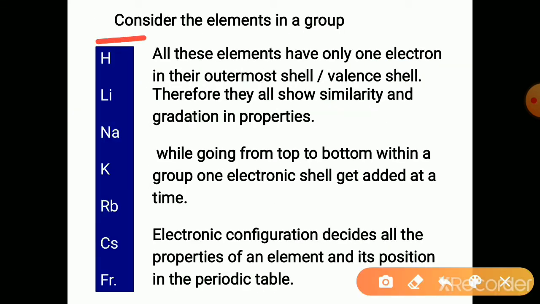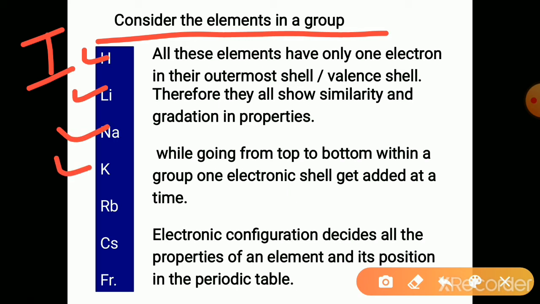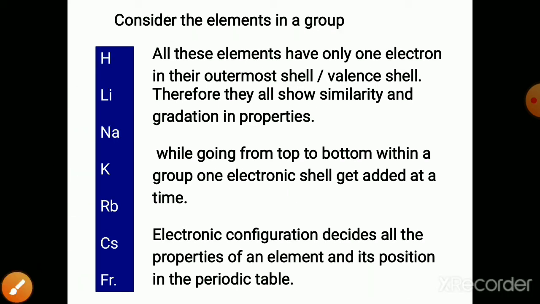Consider the elements in a group. Before this, we considered the elements in a period. Now we will consider the elements in a group. For example, I have taken the first group elements, the alkali metals: hydrogen, lithium, sodium, potassium, rubidium, cesium, francium. This is a group.